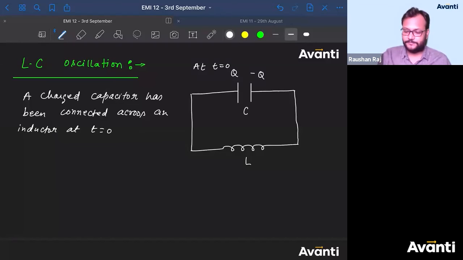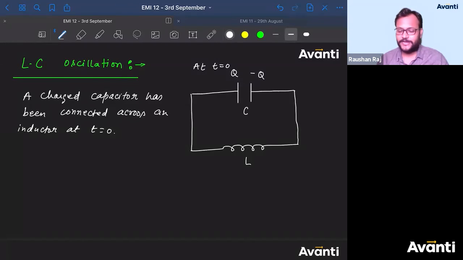Tell me guys what will happen. क्या होगा? Flux inside the inductor will increase. Charge moves from C to L and back. All right. Discharging. Okay. और कुछ?